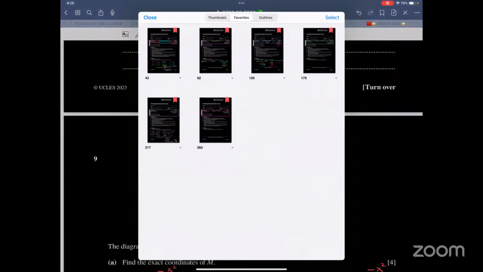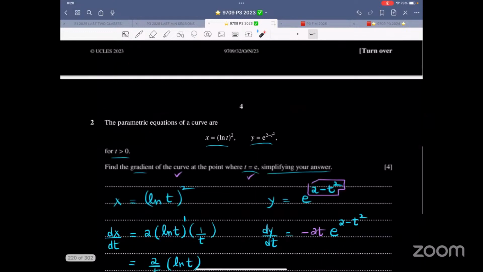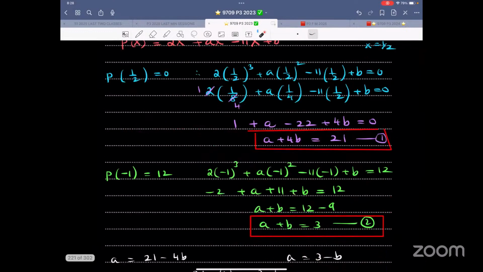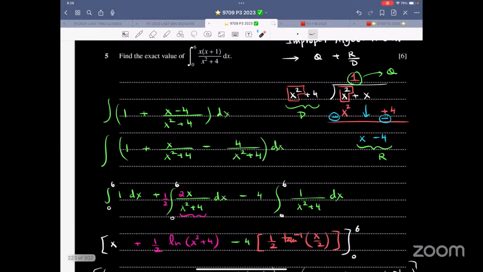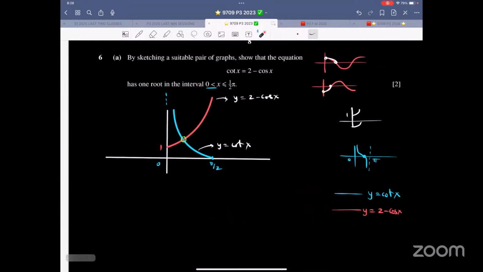Now in the other numerical solution, I'll just focus if there is any differentiation part or integration part. So I'll just focus on that. Over here, that is the graphical part. By sketching a suitable pair of graphs, show that the equation has one root in this interval. So cot x, yes, you should know the basic.